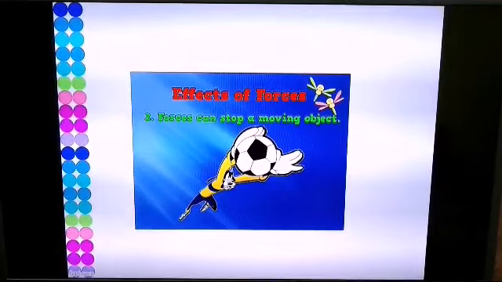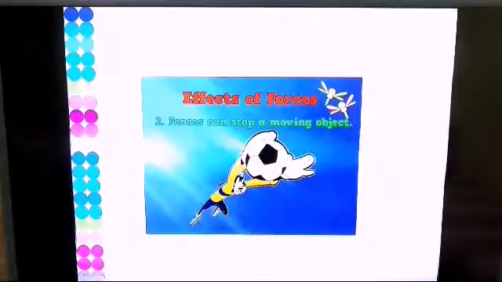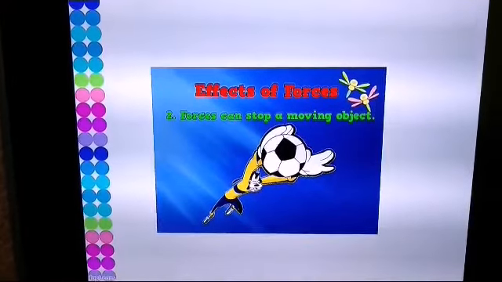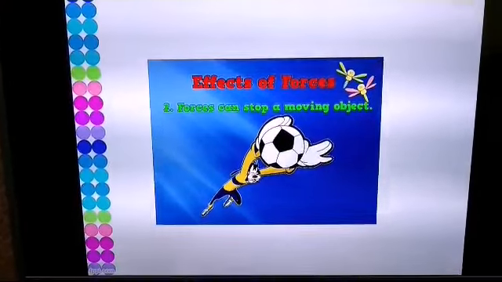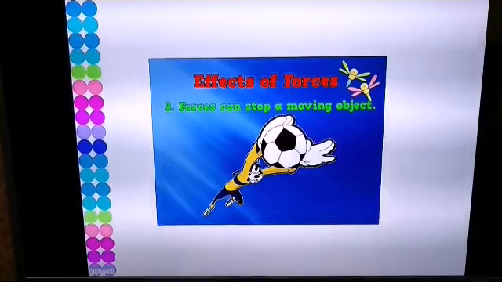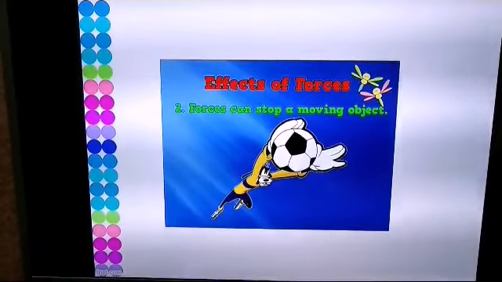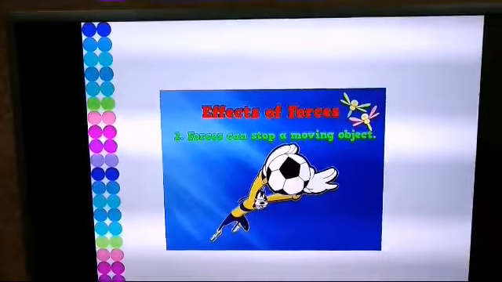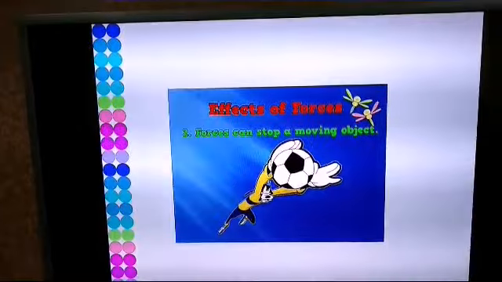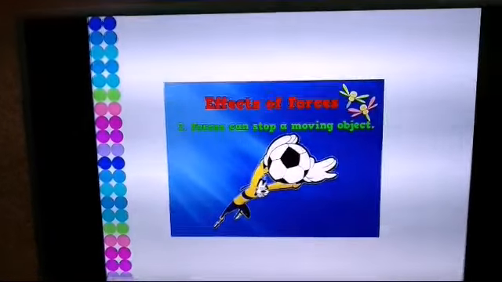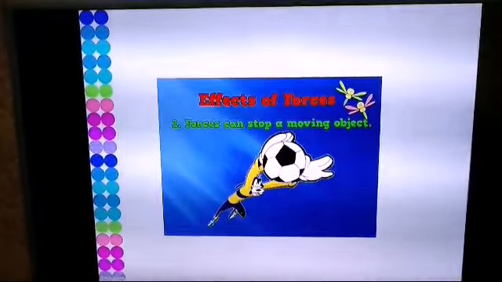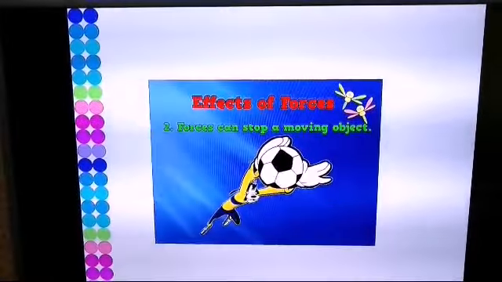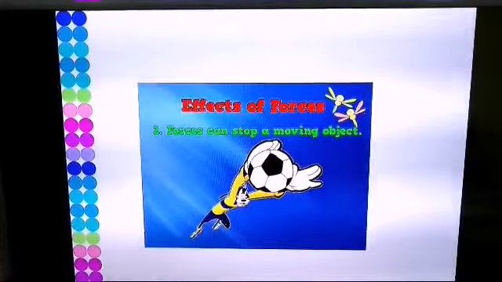Vice versa of this first statement, if an object is in a state of motion, then we can apply force on the object in order to stop it. For example, you can see that a ball is in a state of motion. So, a resistive force is applied on the ball in order to stop it. So, what has force done on a moving object? It has stopped the moving object. So, the second effect of force is force can stop a moving object.